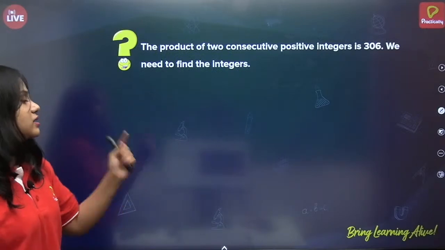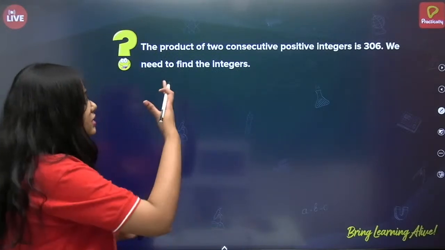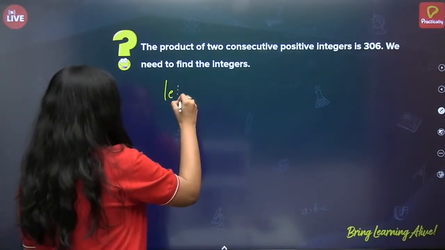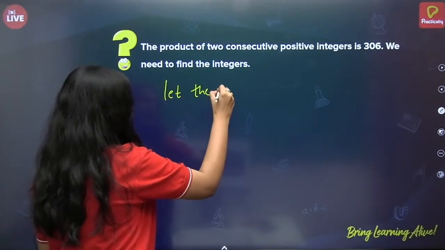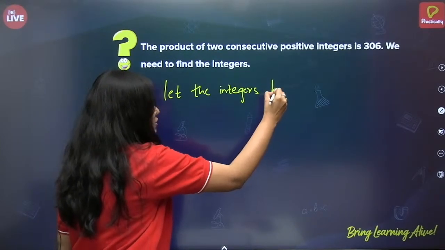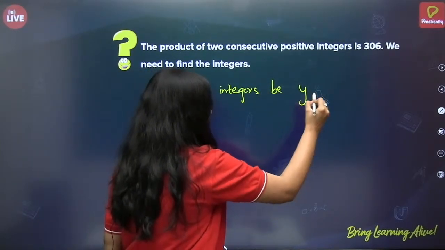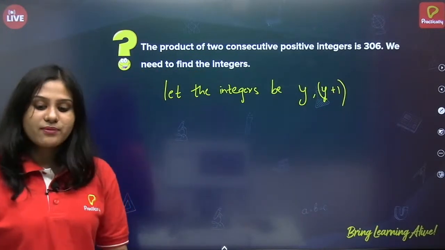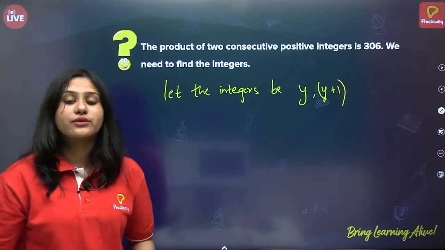Now again, given the product of two consecutive positive integers, let the integers be y and y plus 1, consecutive and positive.